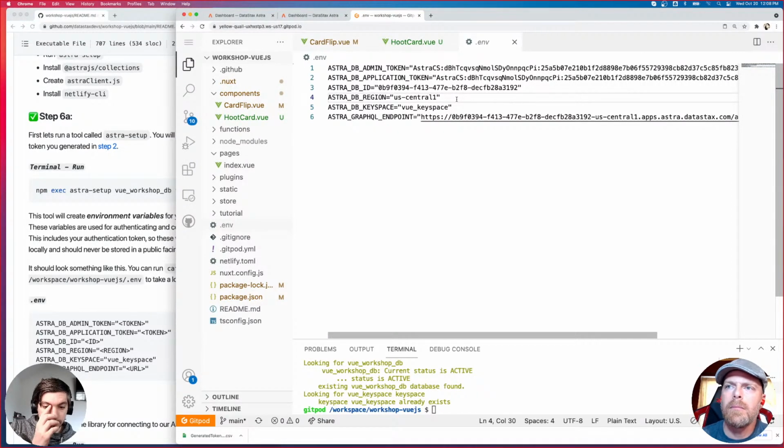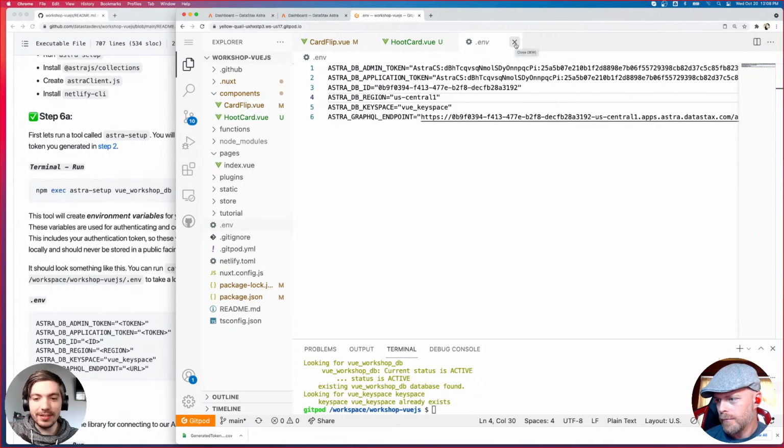Yeah, and what kind of security concerns come up when it comes to any kind of security tokens? Yeah, as Ryan just said, you never want to store those out in the open. You don't want to put them in your GitHub repos. You don't want to make them publicly accessible anywhere, because that token gives you access to your database, right? Especially the ones we created were database administrator tokens, which is like, here, have everything, right? So you just make sure you never share those out. Yeah, don't take screenshots. Don't stream a workshop that shows it. We delete these afterwards, obviously.